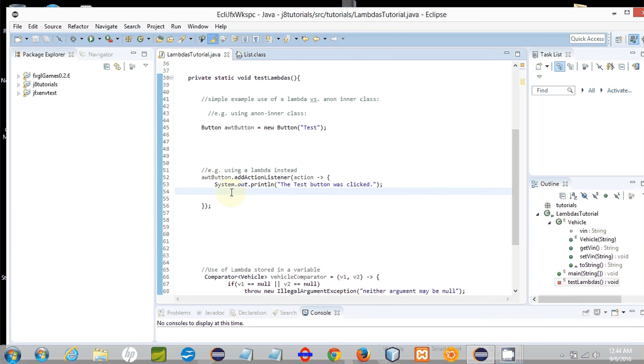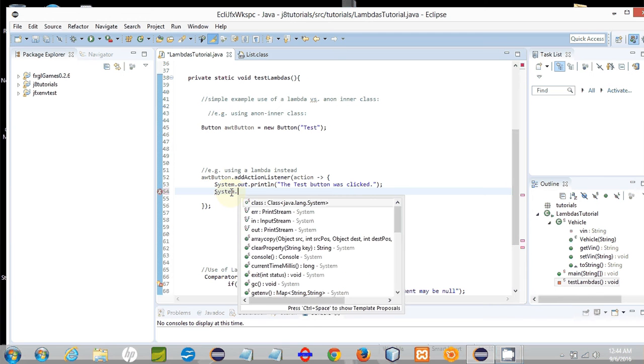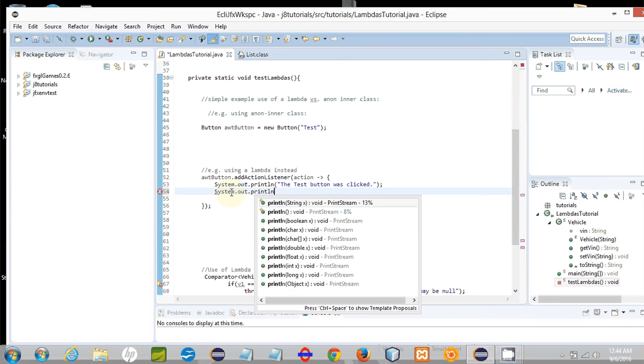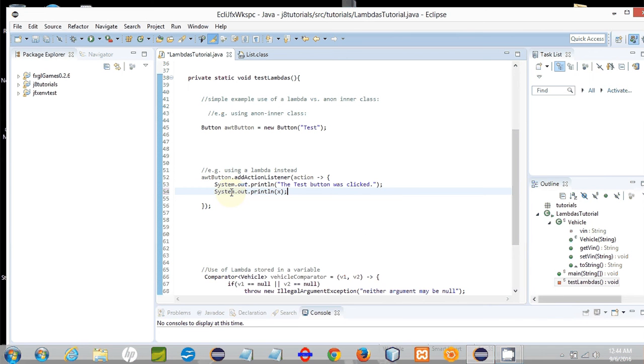But using curly braces, we can actually do more than one line of code in our Lambda. So if we wanted to output several messages, we can do that, because it's enclosed in curly braces, the optional braces.